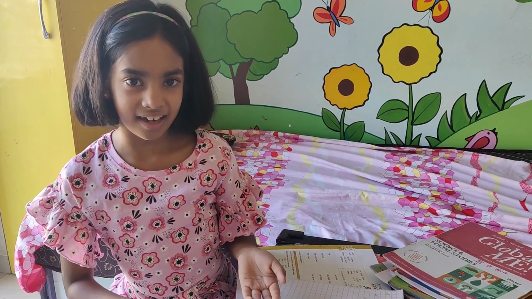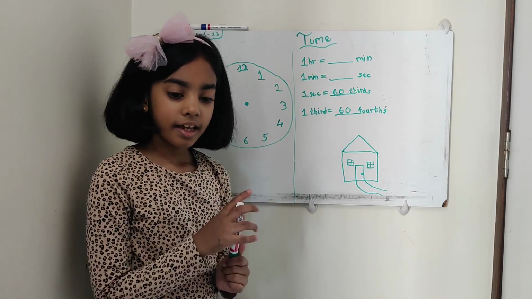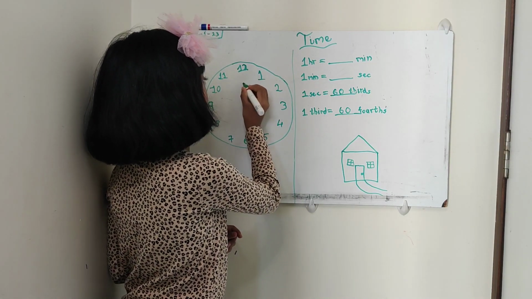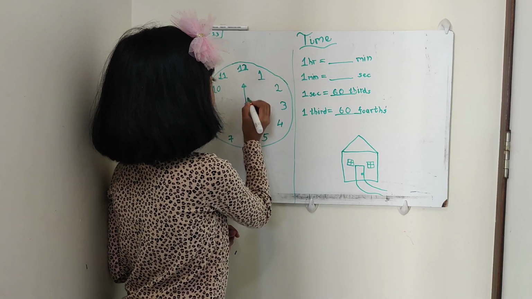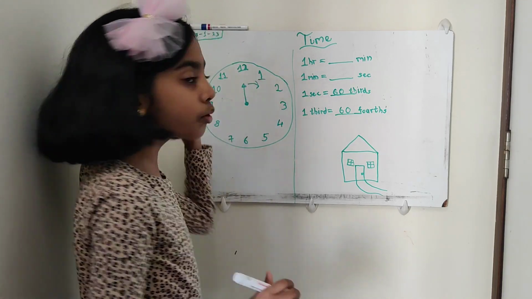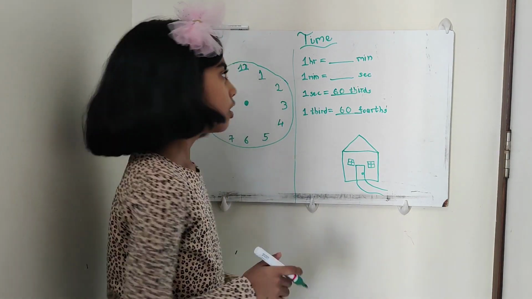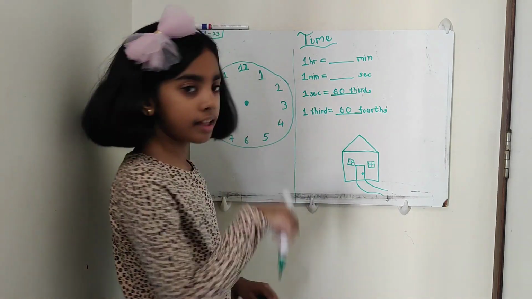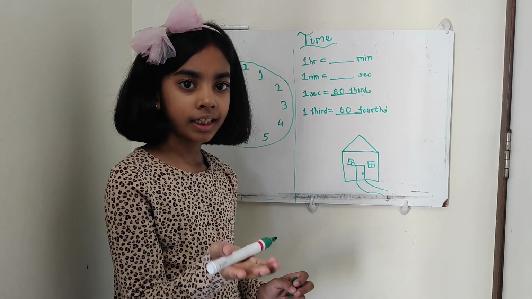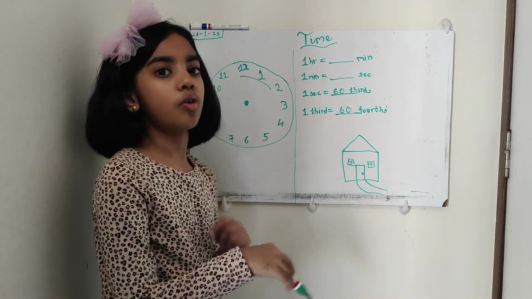Okay, now let's start. Now I am going to explain to you about time. In a clock, the minute hand moves from one digit to another, and passing from one digit to another makes a total of 5 minutes. The minute hand takes 5 minutes to move from one digit to the next in the clock. Thus, 12 to 1 is equal to 5 minutes. 12 to 2 is equal to 10 minutes, and so on.